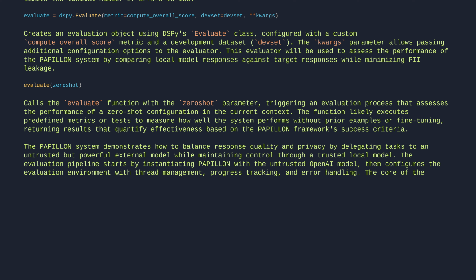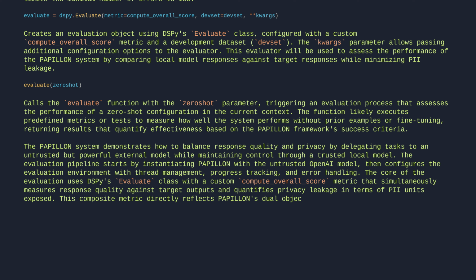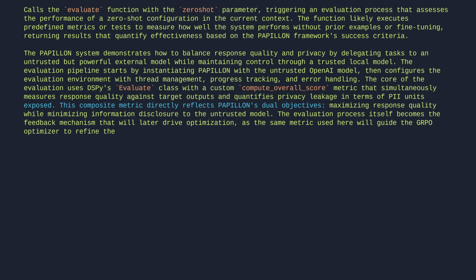The core of the evaluation uses the dspy.Evaluate class with a custom compute overall score metric that simultaneously measures response quality against target outputs and quantifies privacy leakage in terms of PII units exposed. This composite metric directly reflects Papillon's dual objectives, maximizing response quality while minimizing information disclosure to the untrusted model. The evaluation process itself becomes the feedback mechanism that will later drive optimization, as the same metric used here will guide the GRPO optimizer to refine the system's performance.